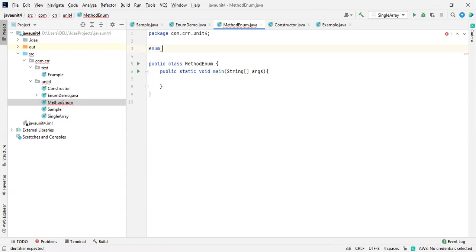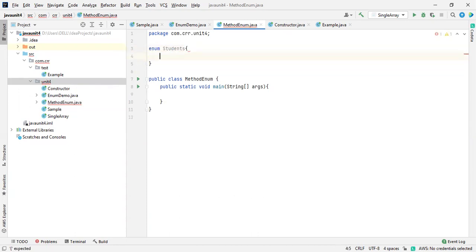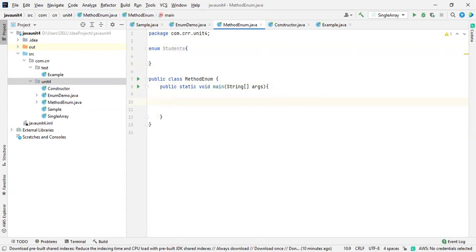Enum, the name of it, like a class. I will mention it as Student. So this is the name of the enumeration. I'm going to give you the syntax for how you're going to write it.